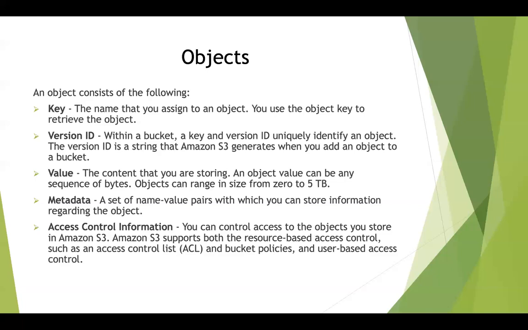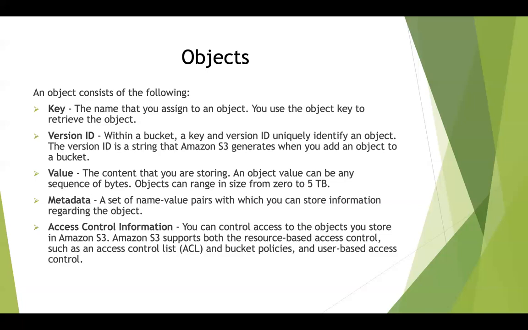An object generally consists of 4 or 5 main properties. One is a key, which is the name of the object. The second one is versioning. A random version ID will be associated provided you switch on versioning for that particular bucket in S3. Then the value is the content that you store within that object, and it can range from 0 to 5 TB.